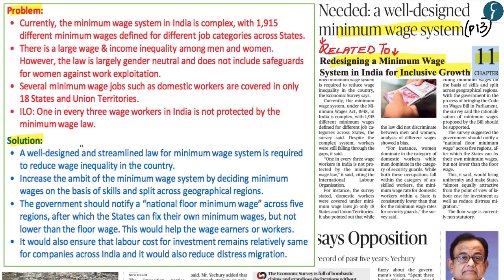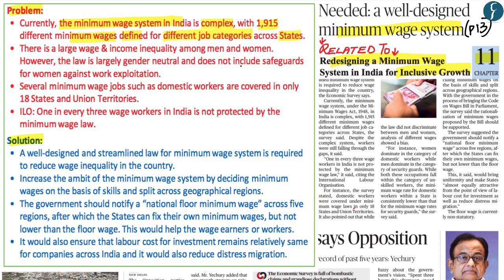Now, what the article has highlighted is that the minimum wage system currently in India is very complex, whereby what is being seen is that there are over 1900 different minimum wages which have been defined within India, whereby states across India have defined minimum wage for different job categories.